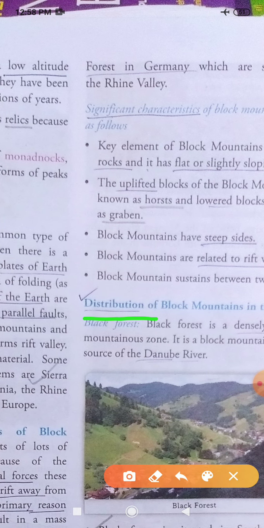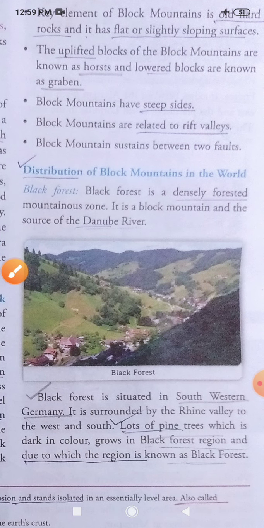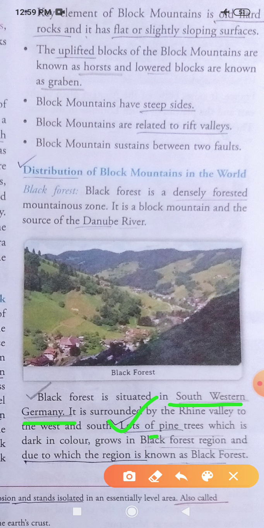Now let us try to know about the distribution of block mountains. Distribution means where in the world the block mountains are found. Let us have a quick look. You can read here the Black Forest in Germany, the source of the Danube river. It is found in southwest Germany. Why it is called Black Forest is also given here: lots of pine trees are found there, which look dark in color, and that is why it is known as the Black Forest.